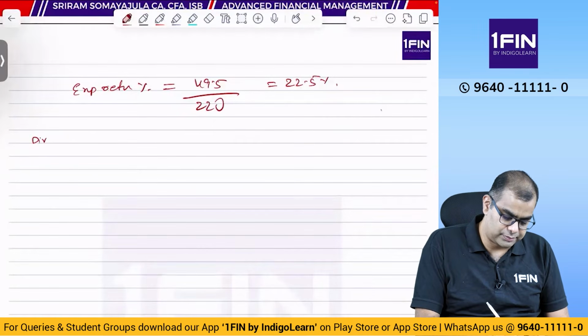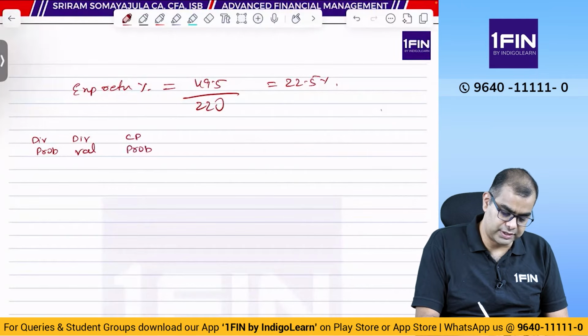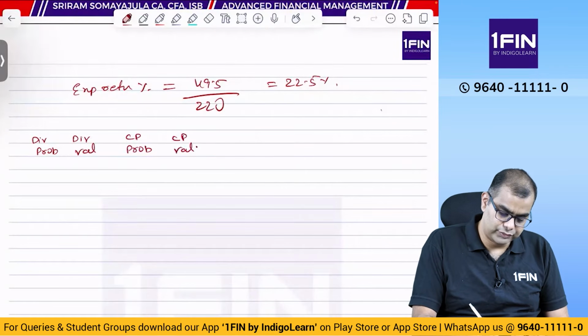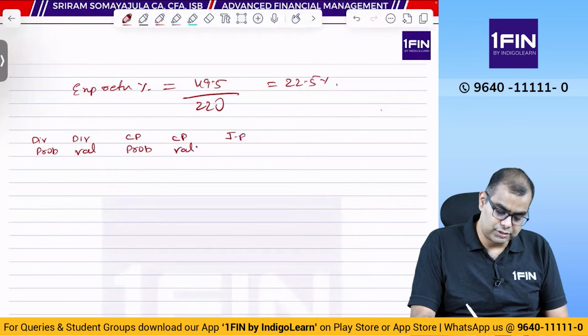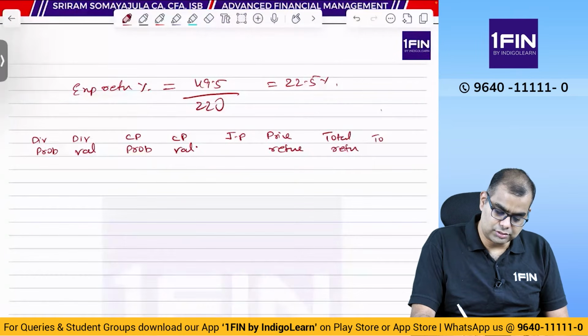Dividend probability, dividend value, closing price probability, closing price value, then joint probability, then price return, total return, total return into probability.